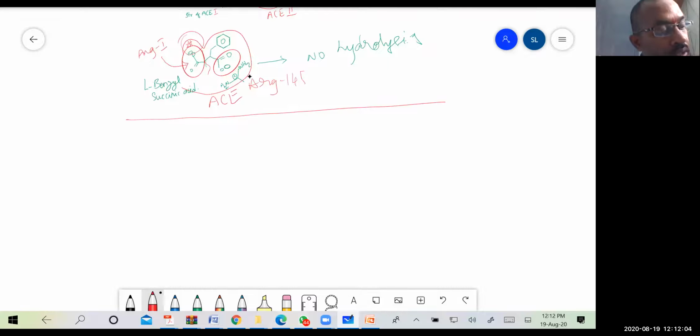Right. So what is the class of this ACE inhibitor? It belongs to a class known as metalloproteinases. And these metalloproteinases are also called carboxypeptidases. Why is it called carboxypeptidases? Because it involves the hydrolysis of the peptide bond. Okay, so carboxypeptidases, right?